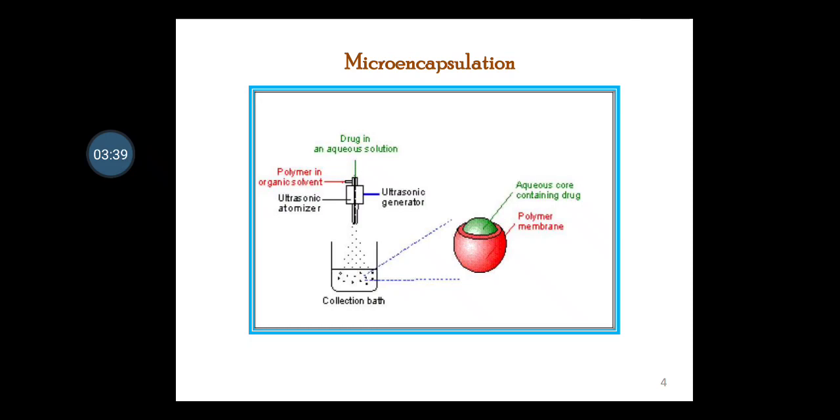So this is a process or technique by which a thin coating can be applied reproducibly to small particles of solids, droplets of liquid, or dispersions, thus forming the microcapsule. These particles range from several 10 to 5000 micrometer in size. Microcapsules are often described by other terms as well, such as coated granules, pellets or seeds, microspherules and spansules.